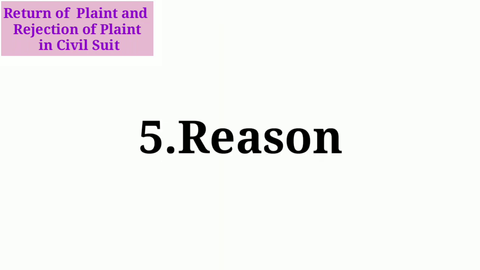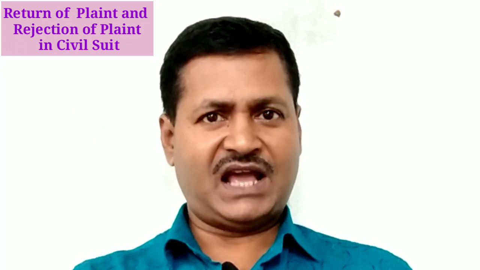Number 5. Reason. If the plaint is filed in the wrong court due to territorial jurisdiction or financial jurisdiction, the court may order return of the plaint. On the other hand, where the cause of action is not mentioned in the plaint, the value of the subject matter is not properly mentioned, the plaint is written on stamped paper of lesser value than required, or the suit is barred by law, for all these reasons the court can issue an order rejecting the plaint.